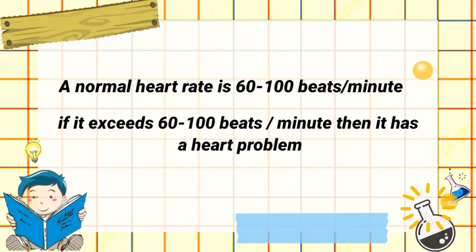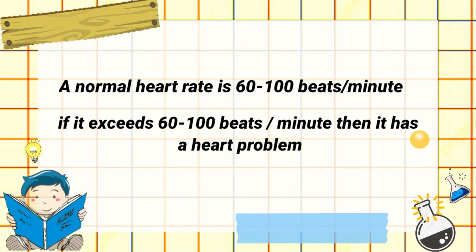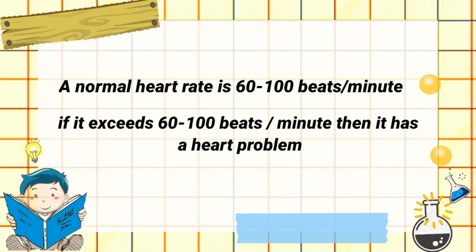A normal heart rate is 60 to 100 beats per minute. If it exceeds 60 to 100 beats per minute, then there is a heart problem.